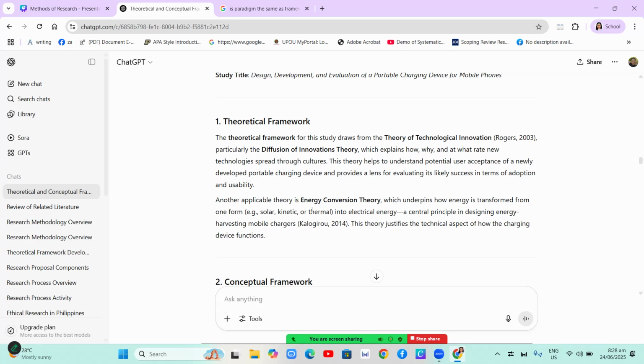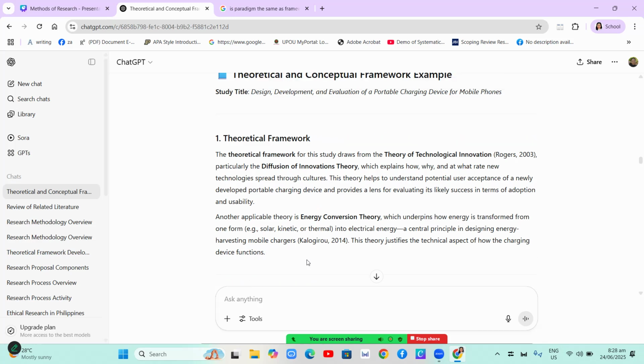And another theory for this study is energy conversion theory, which underpins how energy is transformed from one form to another. Okay? This theory justifies the technical aspects of how the charging device functions. So that's our theoretical framework for the study, design, development, and evaluation of a portable charging device for mobile phones.